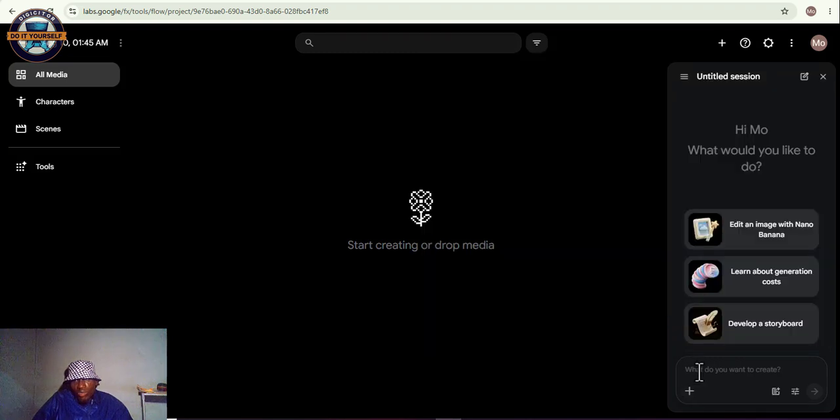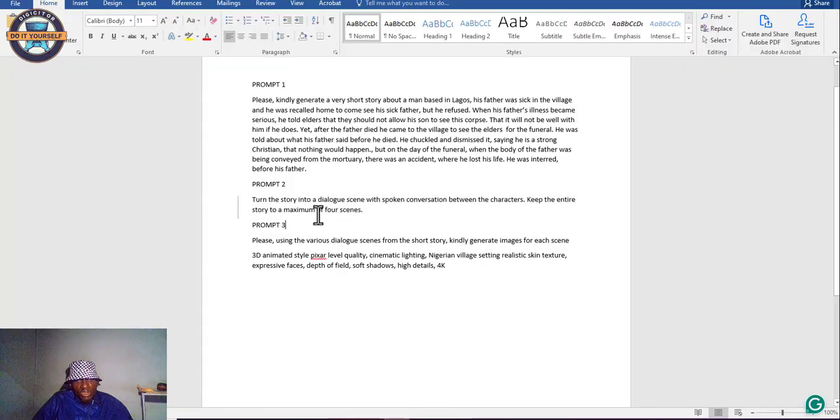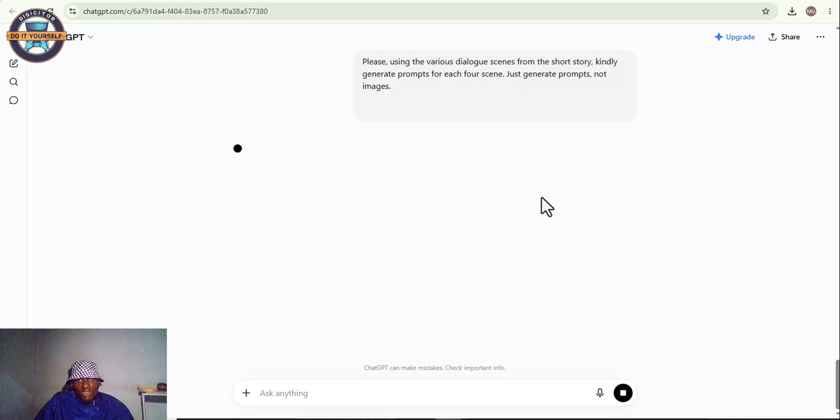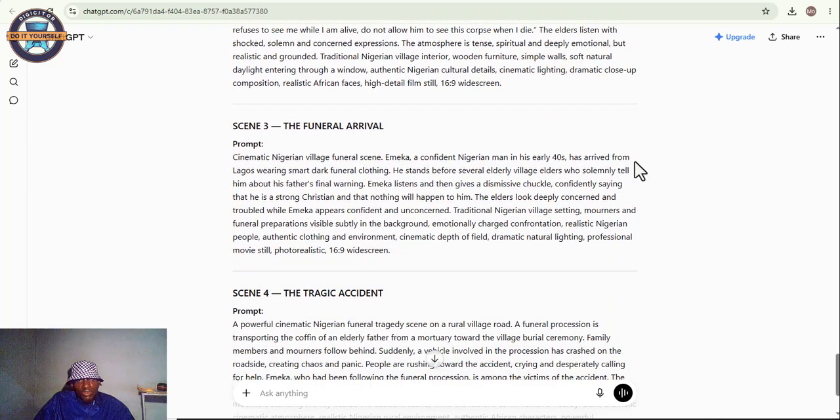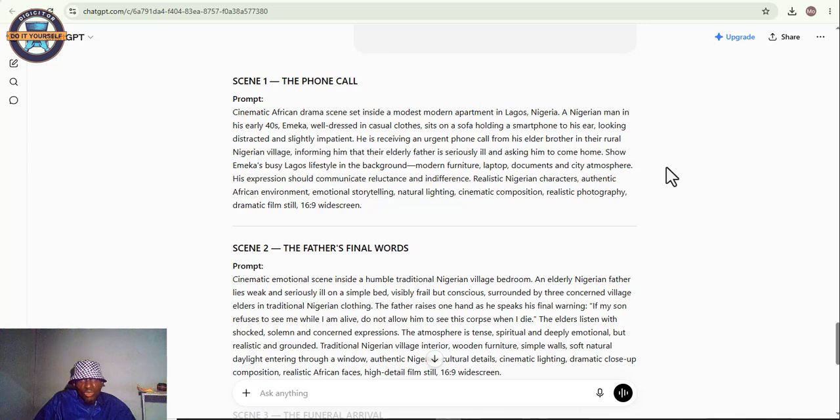So what we do now, just go back to ChatGPT to get our prompts. We just edit it and say we just generate prompts, not images. So send it now. As you can see, it has generated prompts for us. You can see it added the 16:9 for the widescreen. So that's what we are going to use now.